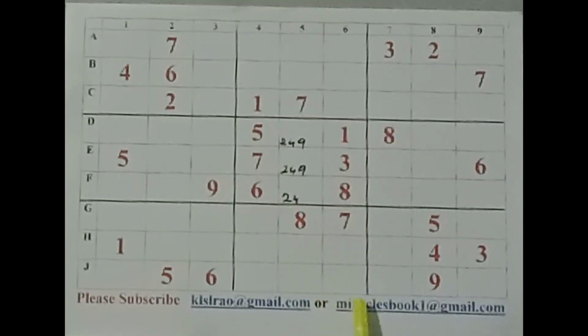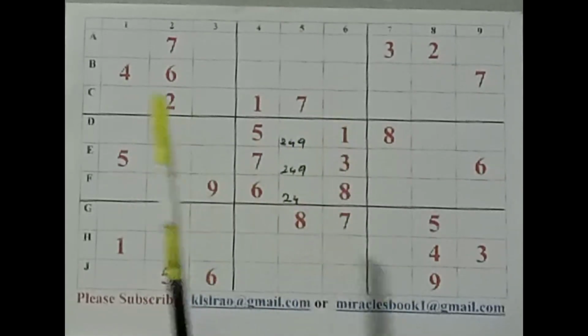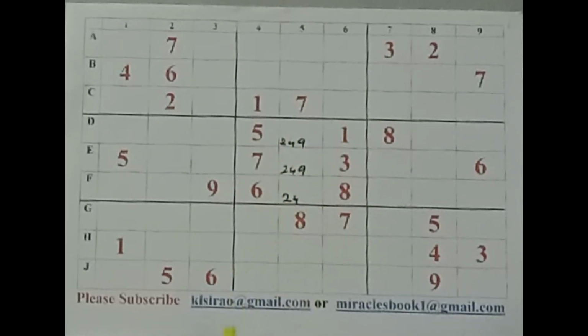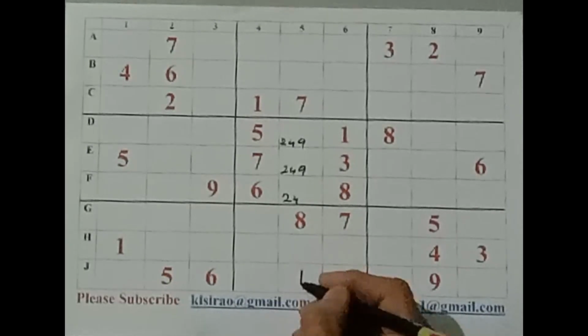There is no direct benefit of this trio here, because we don't have any 2 or 4 or 9 here or there. But still we have something else important here. After filling these 3 cells, you see you have 1 there, you have 1 here. Of course, these are blocked. So this number 1 does not allow it to be repeated here. Therefore, our first lucky number is number 1 here.